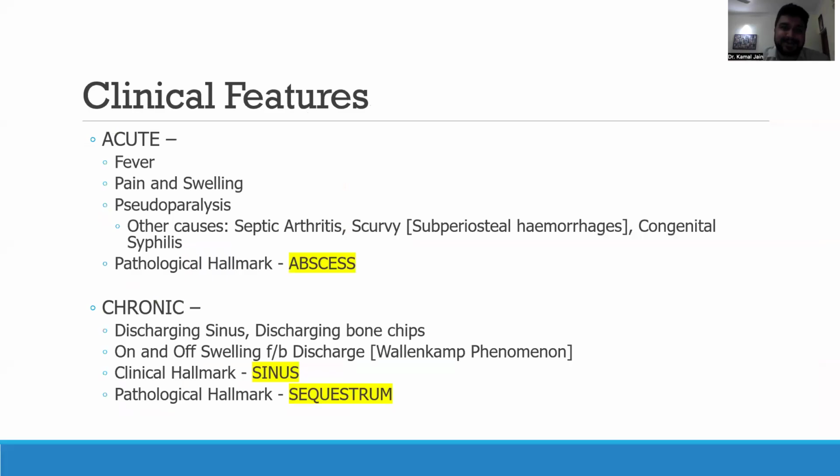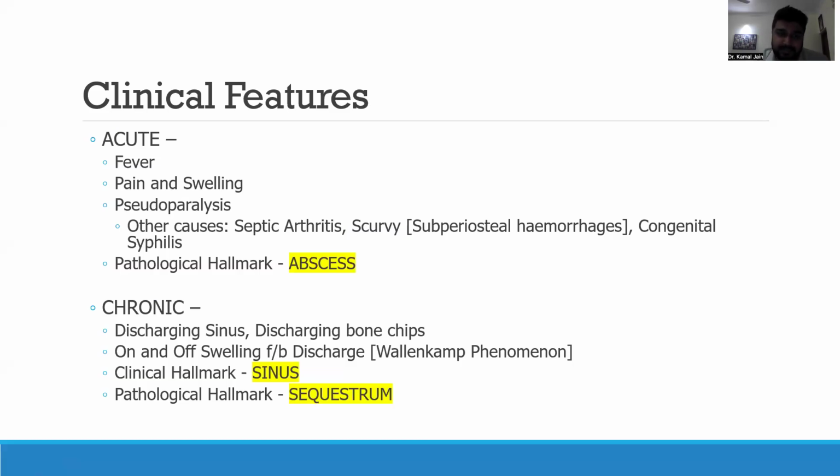Now what are the clinical features? What will the patient present to you with? In an acute case, since there's an infection, the patient will present with fever. And then there are the 5 signs of inflammation. That is rubor, which means increased redness of that area. Calor, which is increased temperature. Dolor, which means increased pain. Tumor, which is swelling of that area. And functio laesa, which basically means inability to use that limb, or pseudoparalysis.